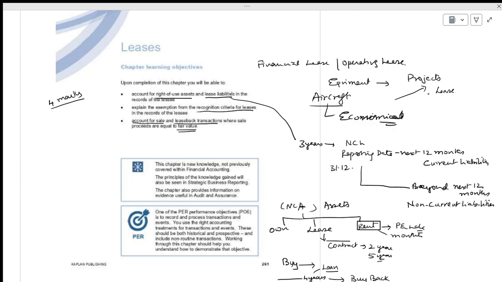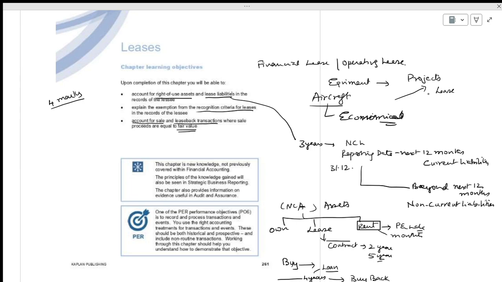Now you are buying the product, assume for 4 years, and you will distribute the payments. It's like a loan, but in a loan, the moment you pay off the loan, it definitely becomes your ownership. In the lease it is not like that. There will be some conditions.